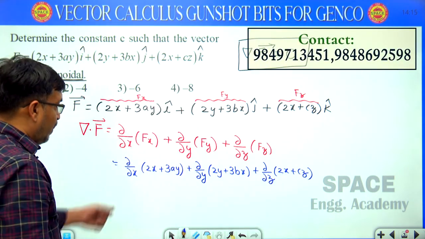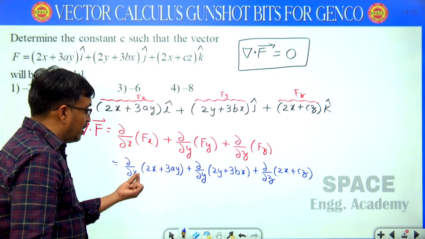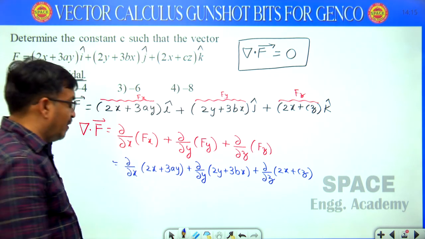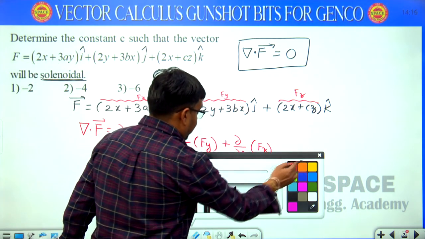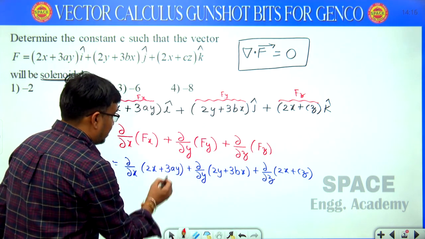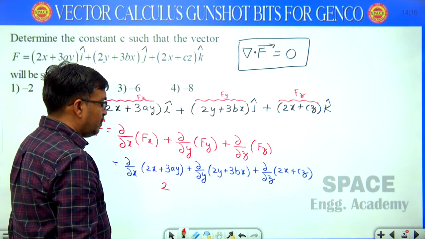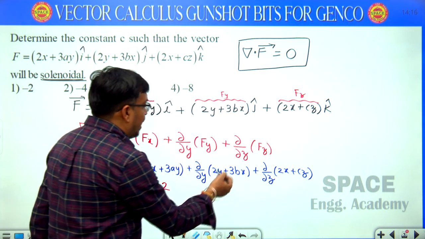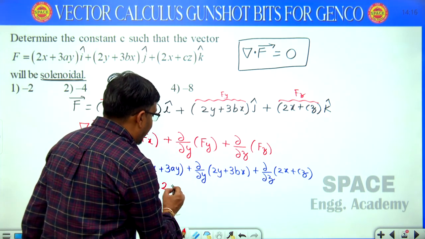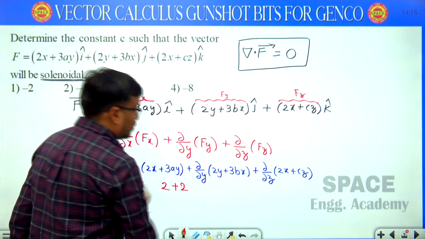See here, I am differentiating this term with respect to x. Then what is the answer here? I am writing 2 because 3ay becomes constant. Second term 2y plus 3bx, differentiating with respect to y, that is also 2.